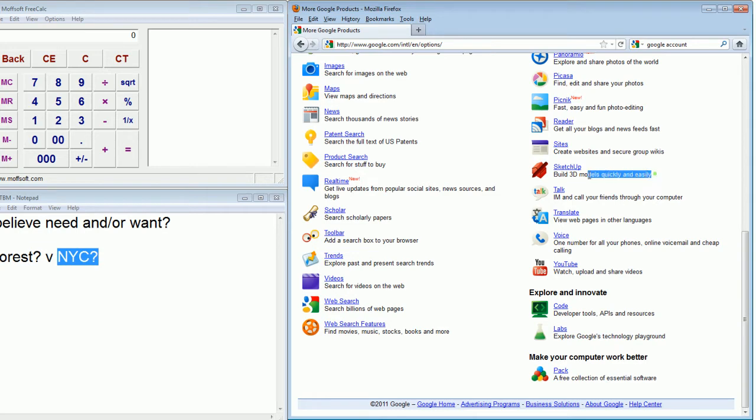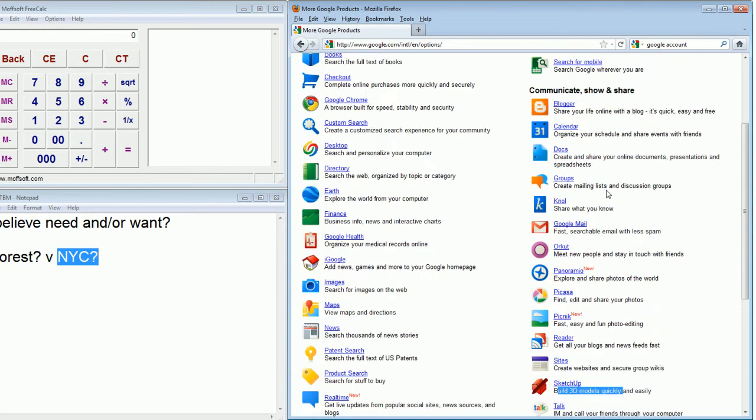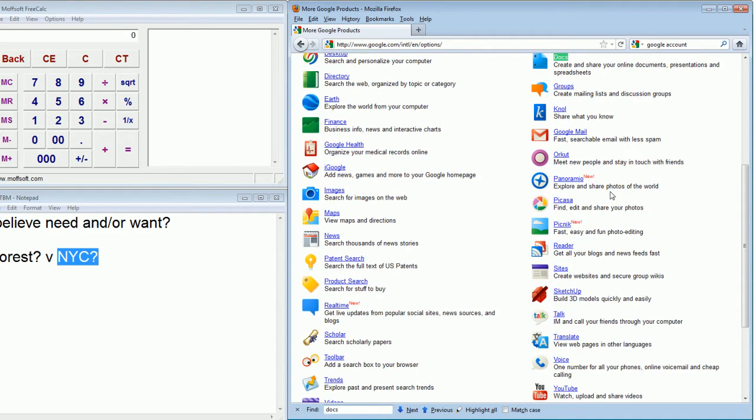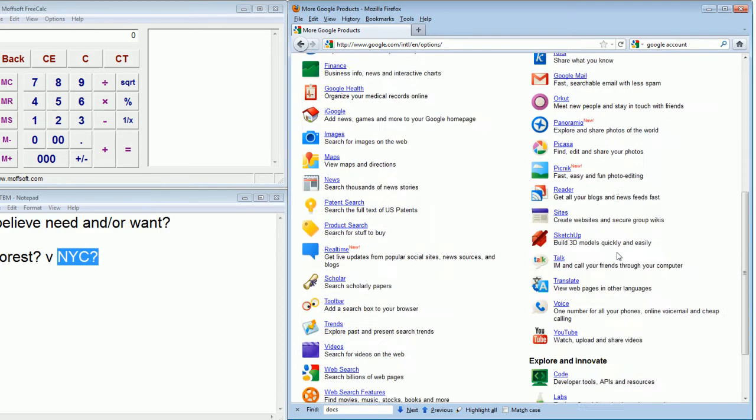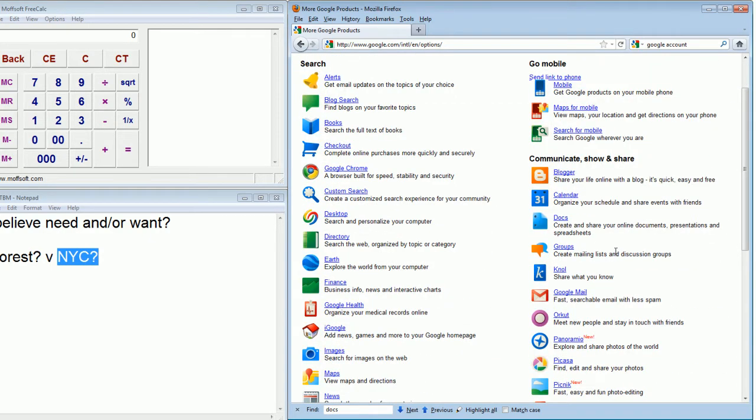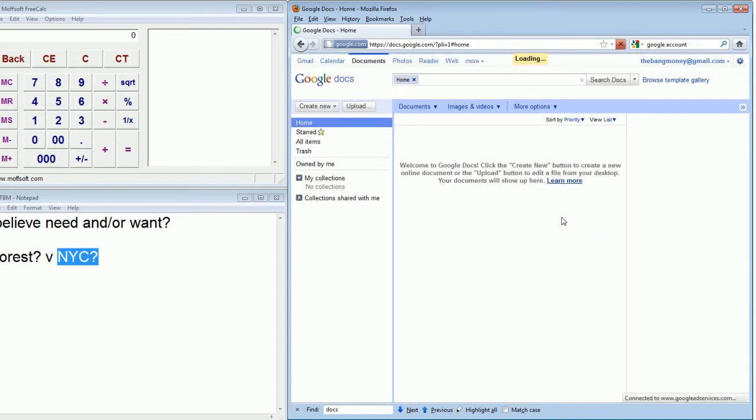They even have things like this thing called SketchUp where you can build 3D models. But we're just going to focus on Docs, and Docs gives you the ability to create and share your online documents, presentations, and spreadsheets. So big props to Google. You guys are creating great products for us to use online anywhere.